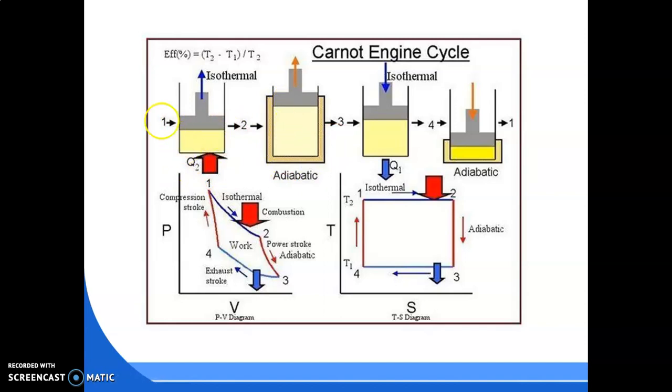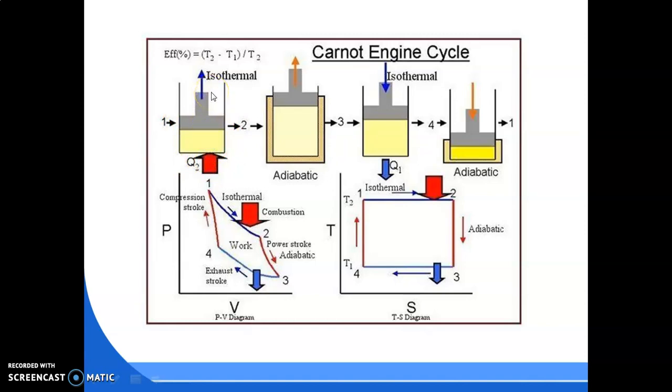Yes or no? So volume will increase here. You are adding QH amount of heat to the gas inside the cylinder from the heat source TH. According to that, the volume will increase because the heat will be gained by the gas, and the gas will expand.